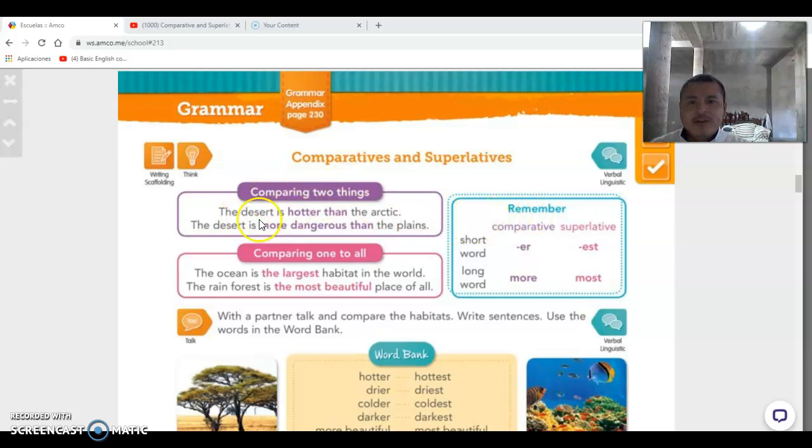If you see the example right here, it says the desert is hotter than the Arctic. The desert is more dangerous than the plains. So we use comparatives, we use er or more, and superlative est and most. If you see right here, comparing one to all, that means superlatives. Comparing one to all, to more than two. The ocean is the largest habitat in the world. The rainforest is the most beautiful place of all.